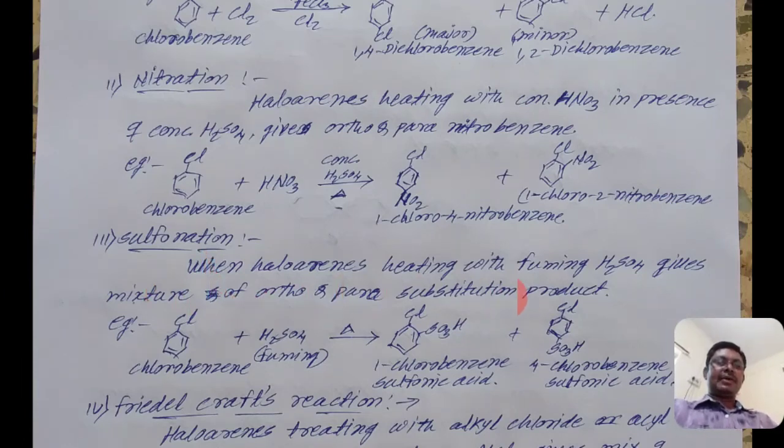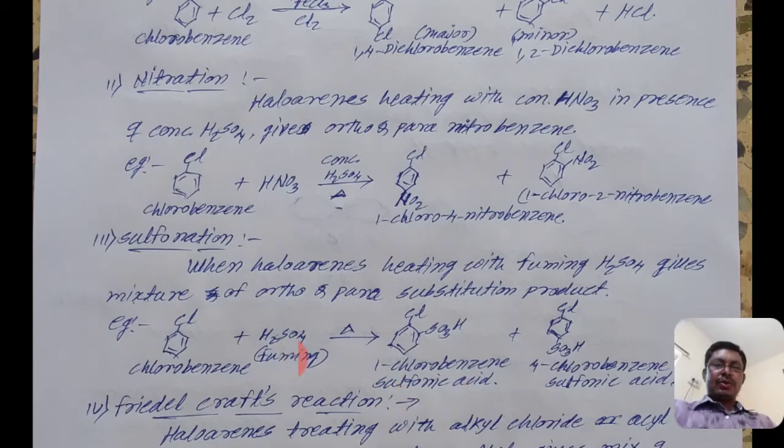Next is sulfonation. When haloarenes are heated with fuming H2SO4, fuming means cloudy vapors, in Marathi that is dhuk. Fuming H2SO4, that is vapored or cloudy H2SO4, gives a mixture of ortho and para substitution products. For example, chlorobenzene. When H2SO4 reacts with chlorobenzene, on heating we get the product 1-chlorobenzene sulfonic acid.